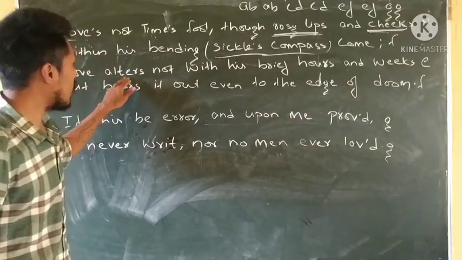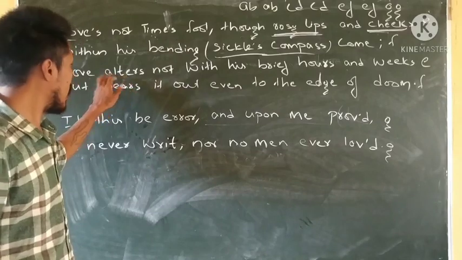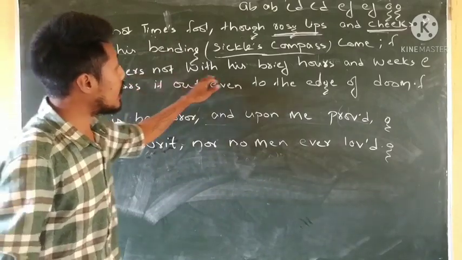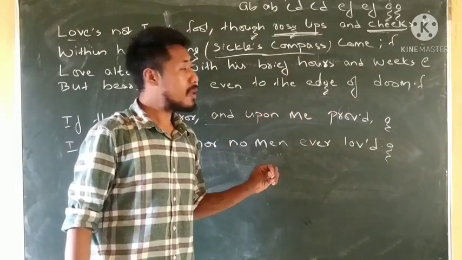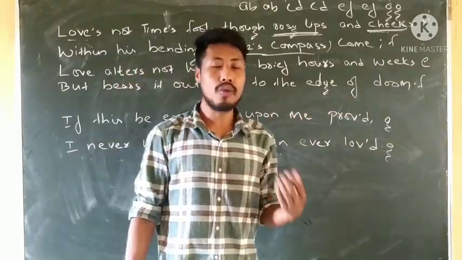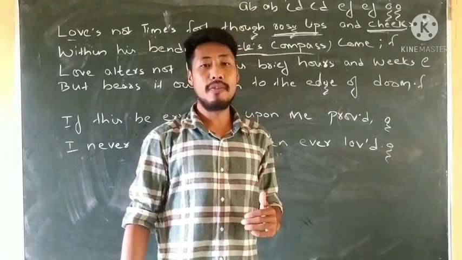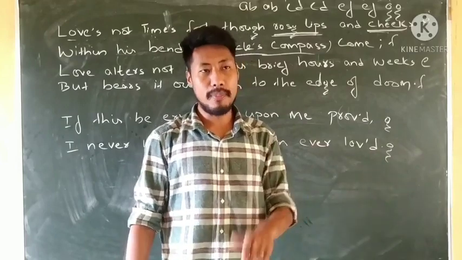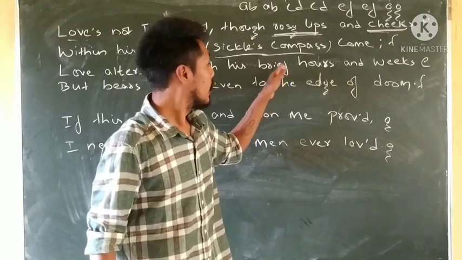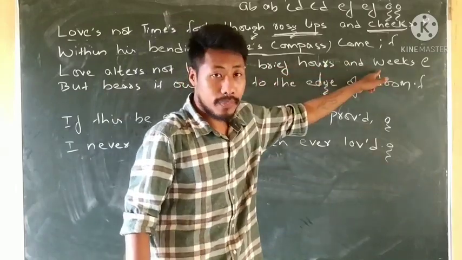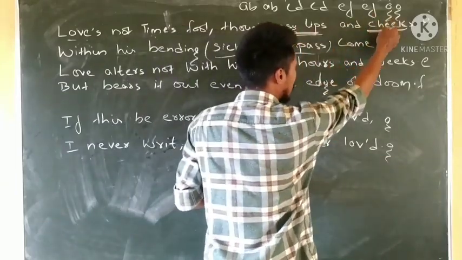So, love alters not. Love doesn't change. Alters means change. Love doesn't change within his brief hours and weeks, which means love is not limited to the time. The promise that they have made, the vow they take in the marriage ceremony, when they vow that they will love each other in the good time and in the bad time, cannot be limited to the brief hours and weeks. It is not limited to the physical appearance, that is, rosy lips and cheeks.